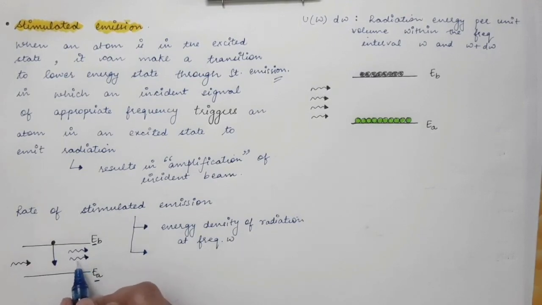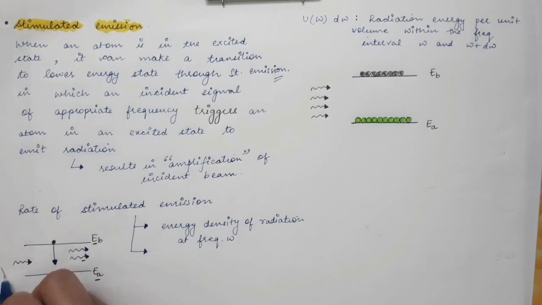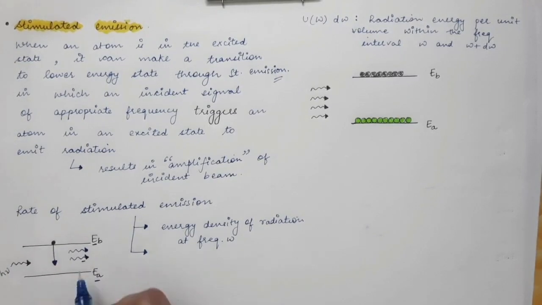This photon has energy equal to h nu, which is equal to the difference in the energy levels of the atom. So in the case of stimulated emission, you can see there is amplification. Here you have one photon coming in and two photons going out.